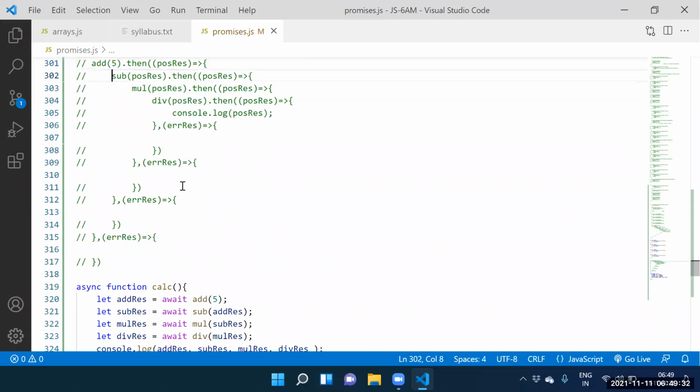Below approach, what do you call? Async await. Whatever the below approach we have here, that below approach we can call async and await. Fine. Guys, say this one.